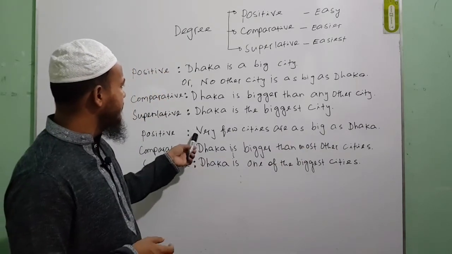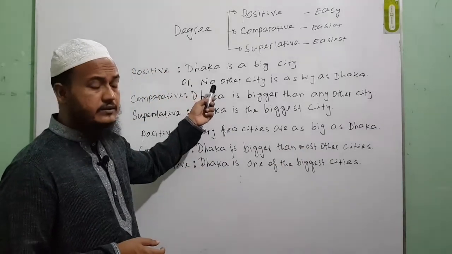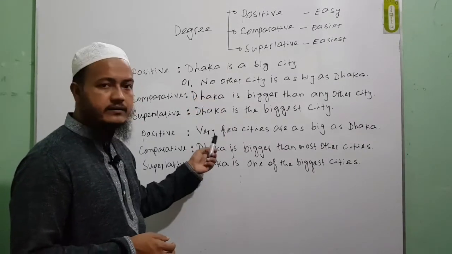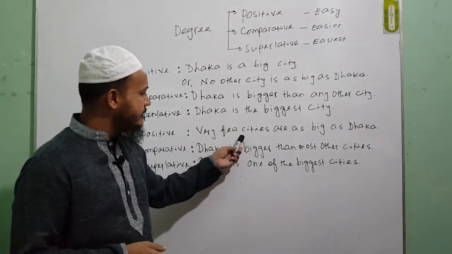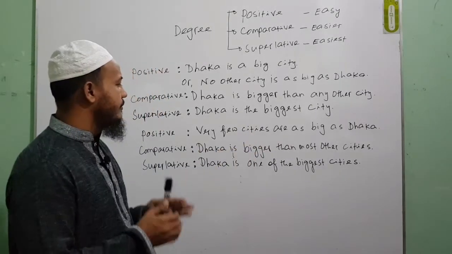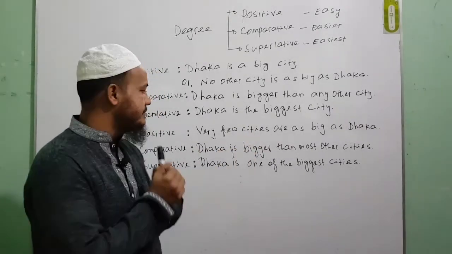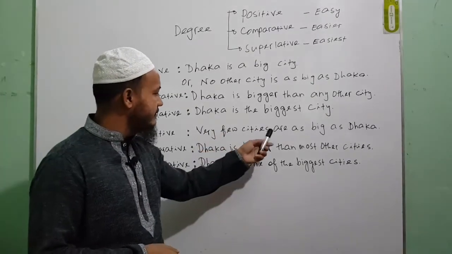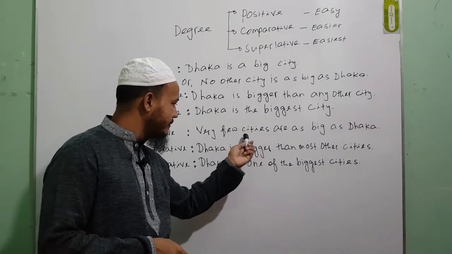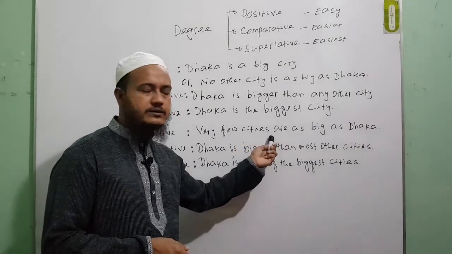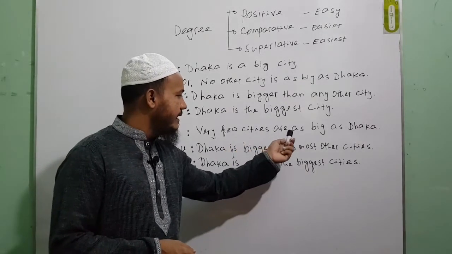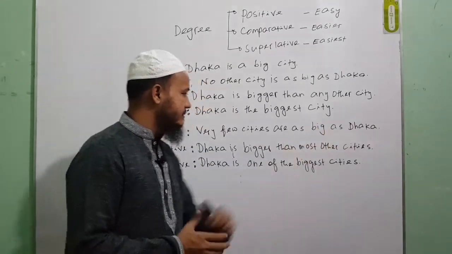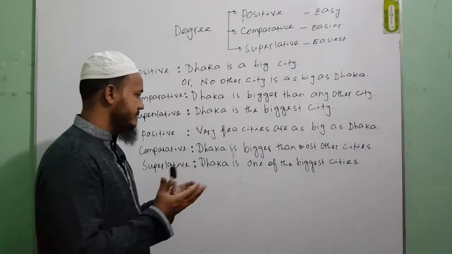So it is almost like this, no other. Here we write no other, and here very few, because the object is plural, cities. So when your object is plural, you will have to start your sentence with very few. All right, so very few cities, as your subject is now plural, the verb will be plural too. So very few cities are as big as Dhaka.